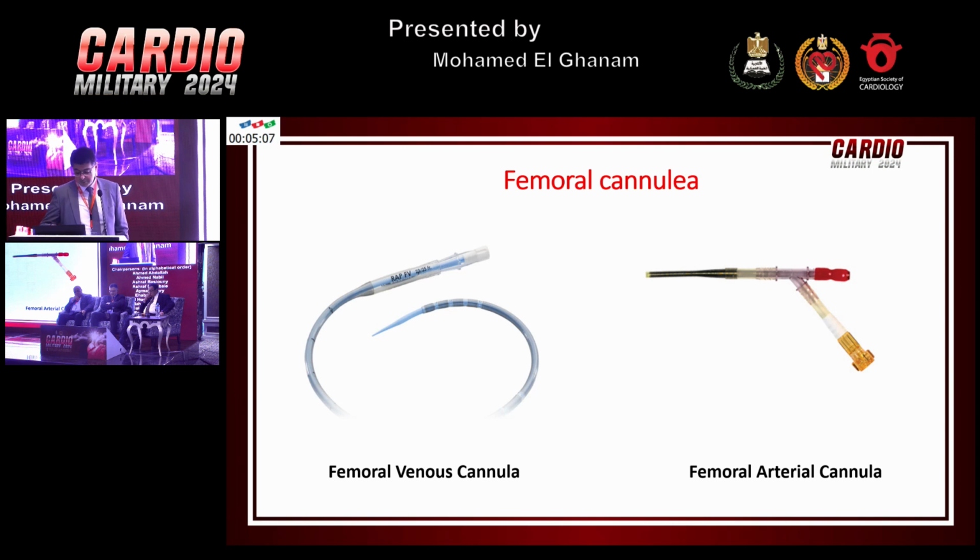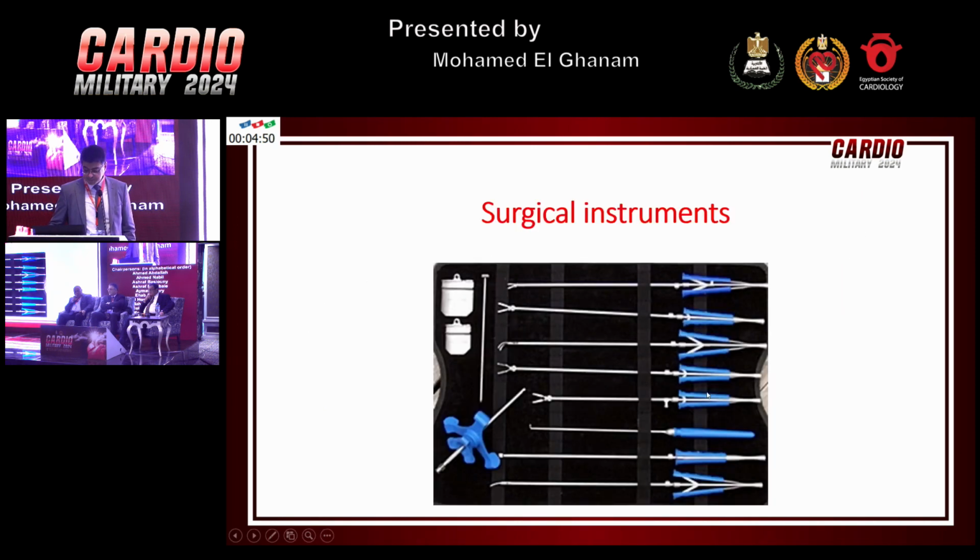Again, this is a type of femoral cannula. If you're planning to have an endo aortic occluder, you have to have this cannula on this side with the side arm to insert the balloon occluder from this side, and the other is for the inflow for the arterial cardiopulmonary bypass. You have to have the proper surgical instruments, which are usually the long shafted instruments and the special mitral retractor.